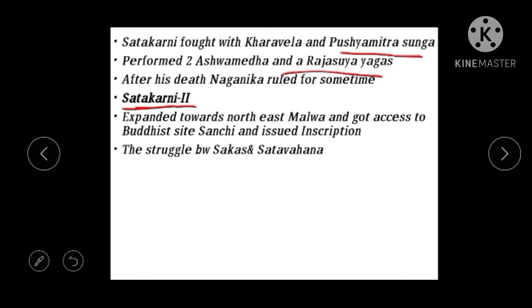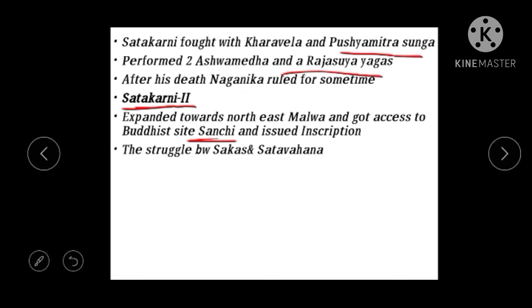Shatakarni the second is a great ruler, and he expanded towards northeastern Malwa, which lies to the north of the Satavahanas. He acquired even Vidisha, and from there he had access to the Buddhist site known as Sanchi Stupa. He is credited with building a decorated gateway there.